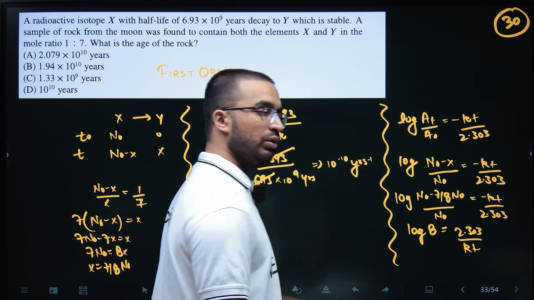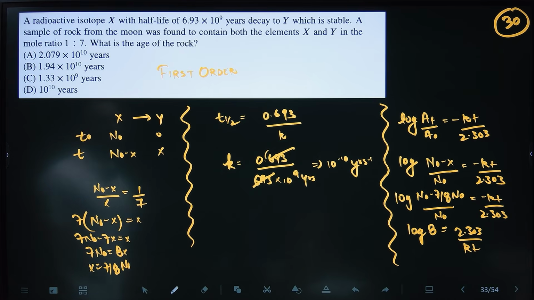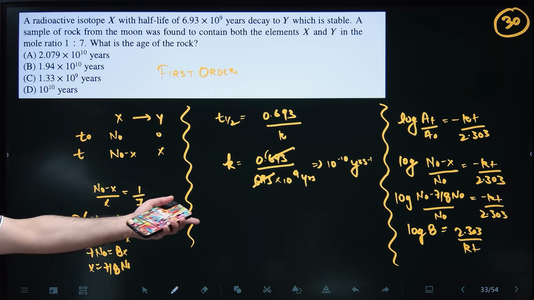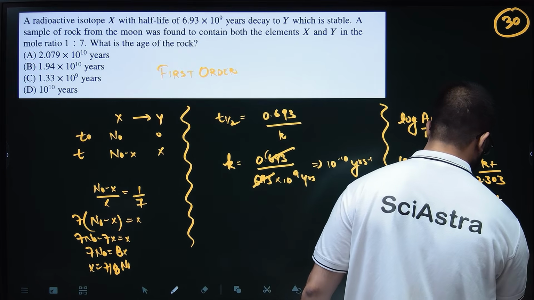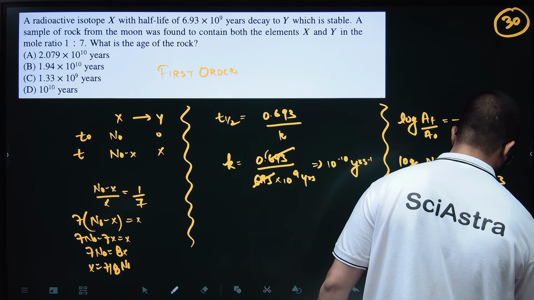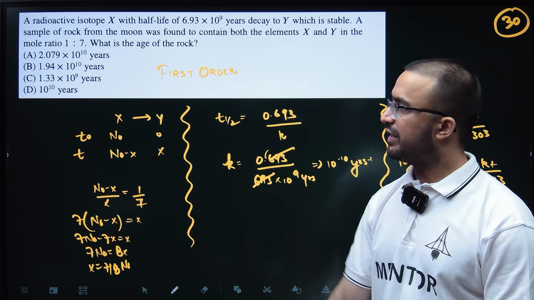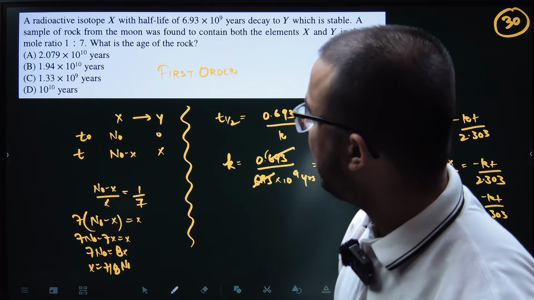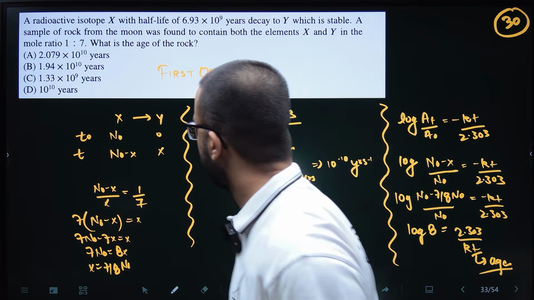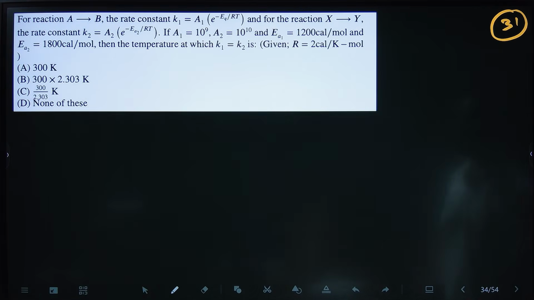K value you know, 2.303 is there, log 8 you can calculate, and from there the time, that is the age. This time is the age only. That is what has been asked: what is the age of the rock? So the answer will be A. You can do the calculation. Answer will be A.